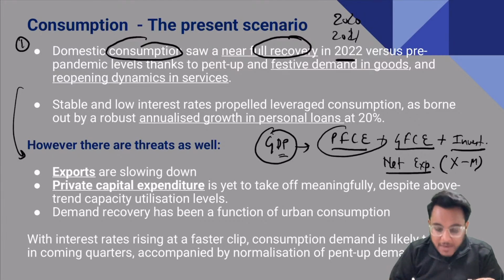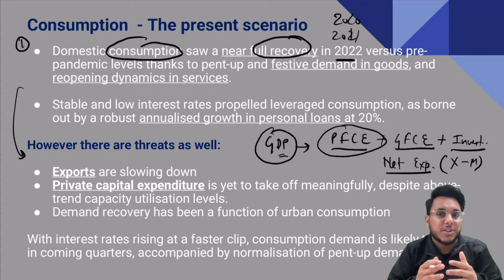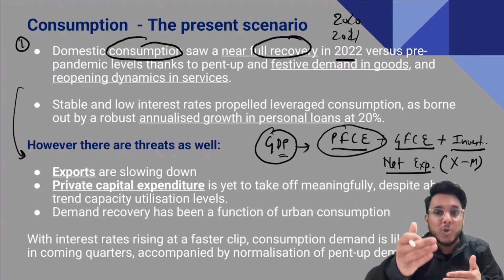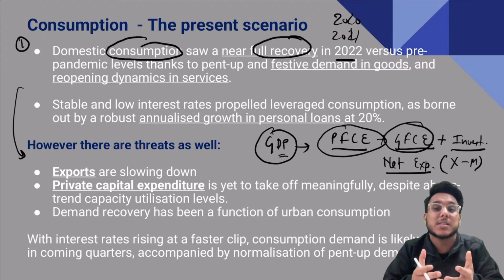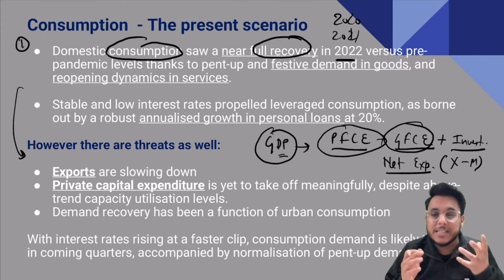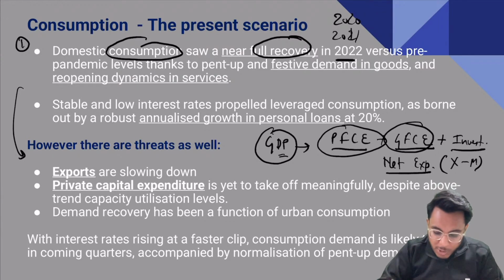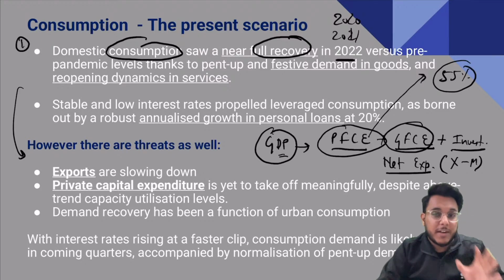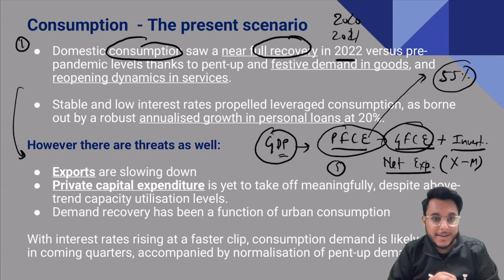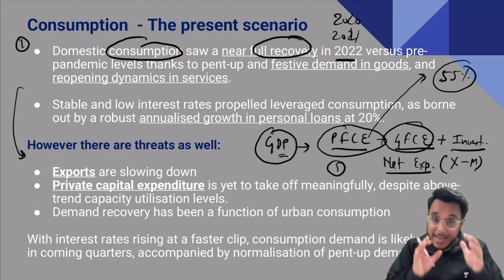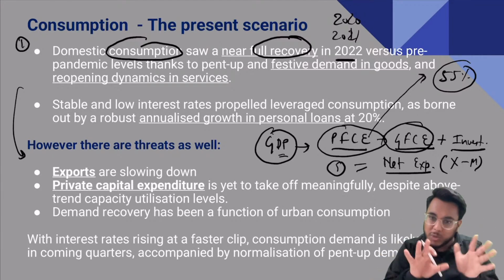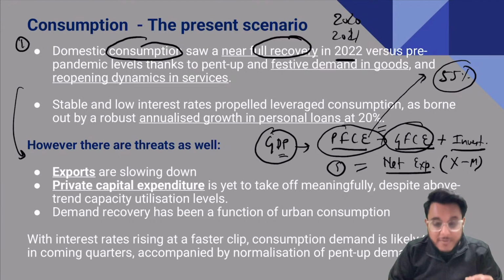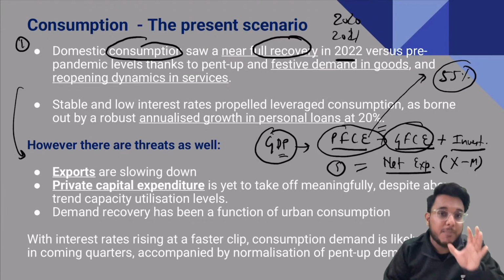Now, what is this private final consumption expenditure? Private final consumption expenditure is the money that individuals, you and me, are spending on consumption. Government final consumption expenditure is what the government is spending. Government is doing a lot of expenditures. Now, private final consumption expenditure is basically 55% of India's GDP. Is it clear? So, in the domestic consumption, both private and government will come, but particularly the private sector's consumption plays a very important role.